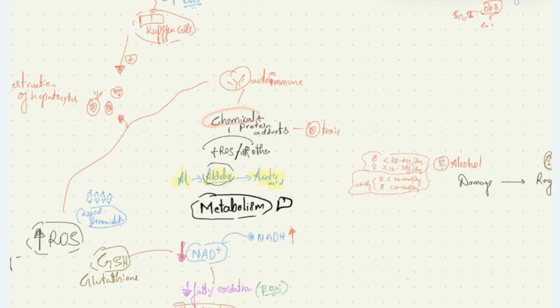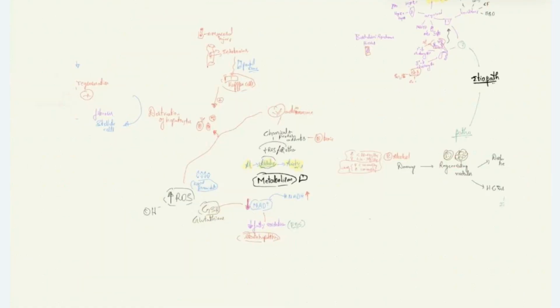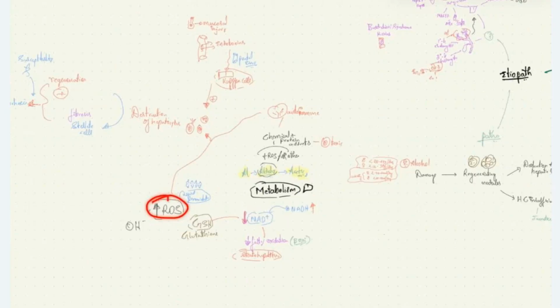All these mechanisms increase reactive oxygen species. Autoimmune attack causes injury to hepatocytes. Now hepatocytes are injured and the immune system is activated, due to which there is activation of immune cells along with hepatocyte injury. Whenever there is injury and immune activation, it will be followed by fibrosis.